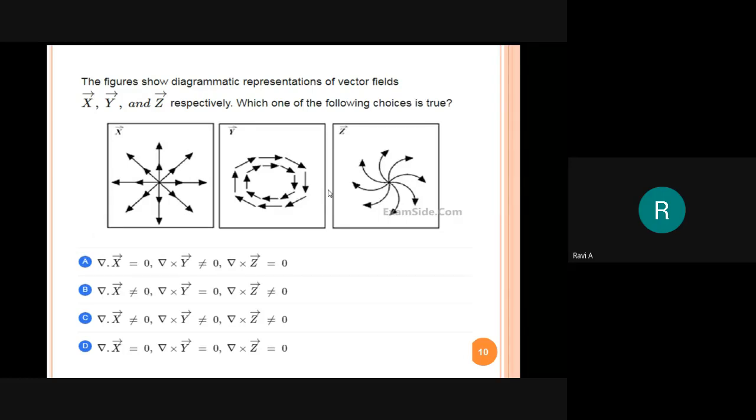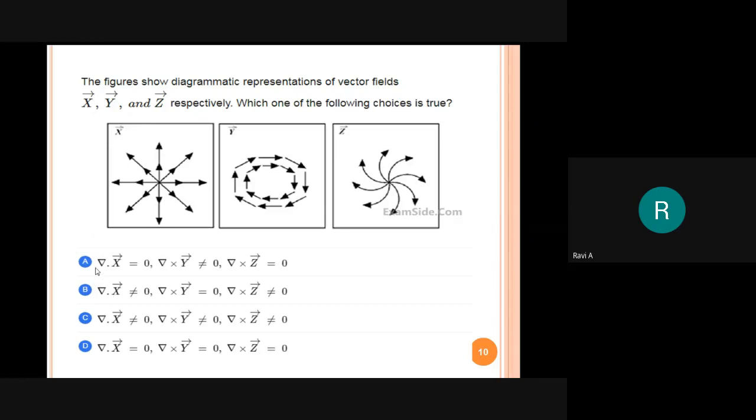So the first diagram is the divergence. Divergence means it has some positive value. It is diverging, going away. That is del dot x having some value.